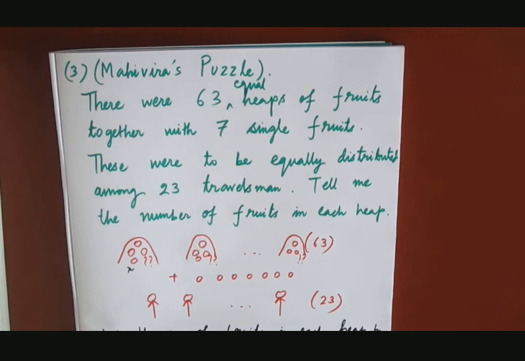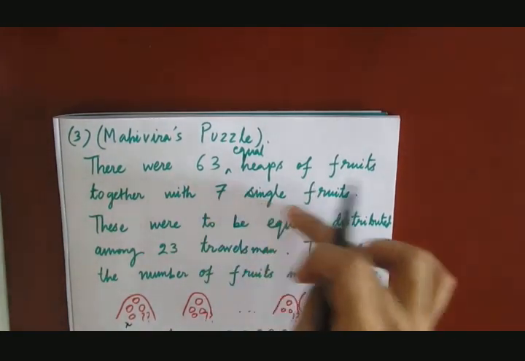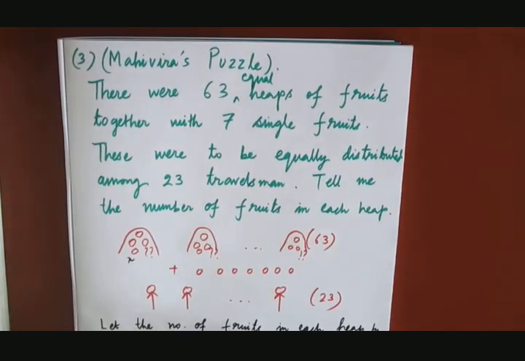Have you got my question? Each heap has x fruits. That's 7. No. What is the total number of fruits? 63x. Just 63x, something more. Plus 7. Not 7x, just 7, because 7 single fruits. They were not in the heaps, right? There was just 7 single fruits. So the total number of fruits being 63x plus 7.